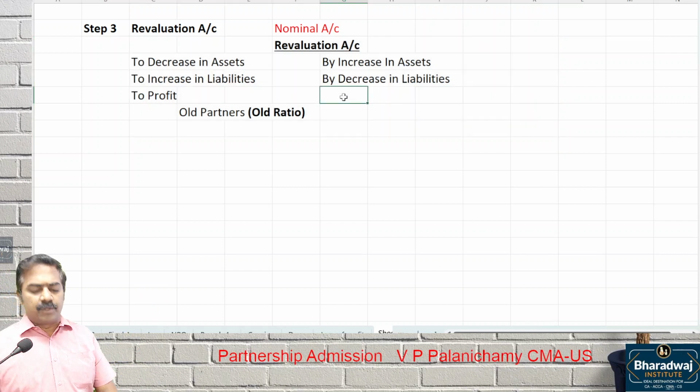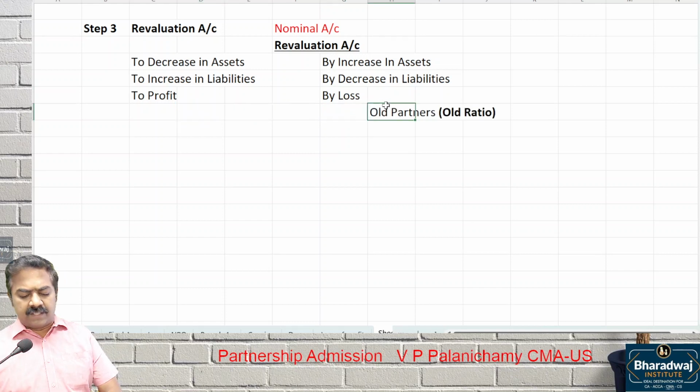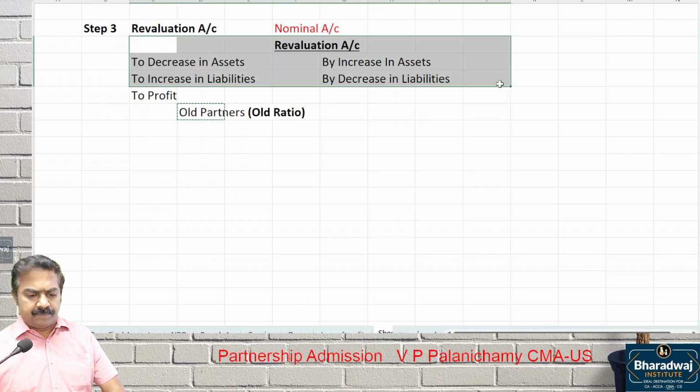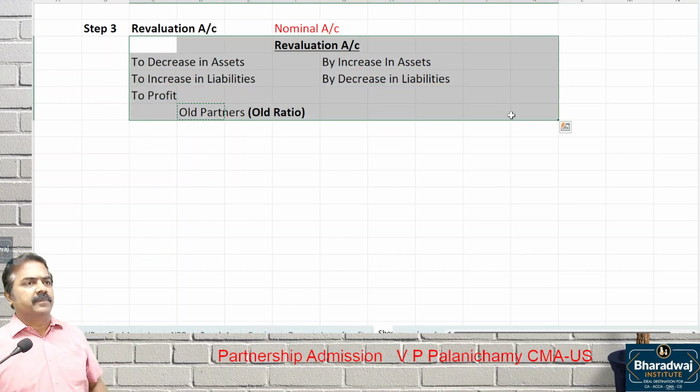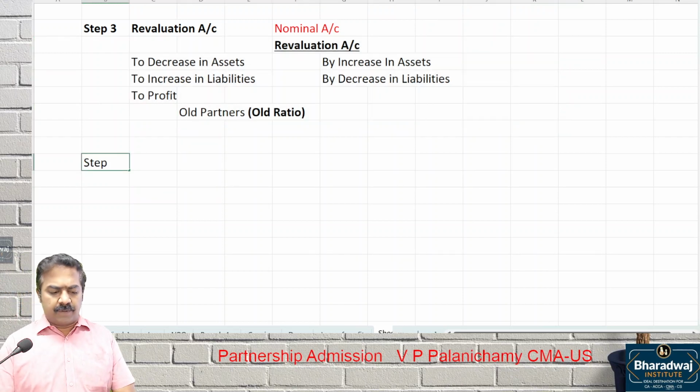If there is a loss also, we will transfer the loss. I did not want to tell that, it is automatically understandable. If there is a loss, it will be transferred to old partners in old ratio. That you need not write. Clear? That is step 3. Revaluation account is done. Next, step 4.